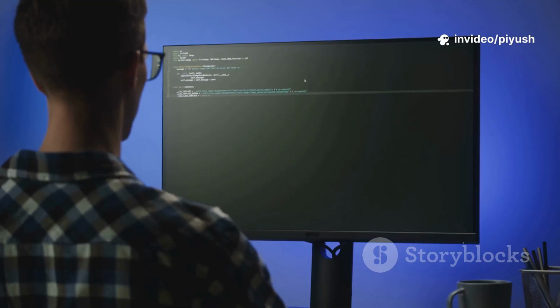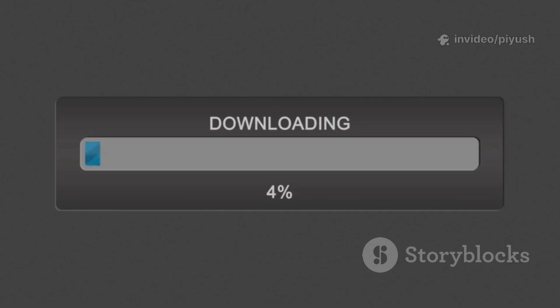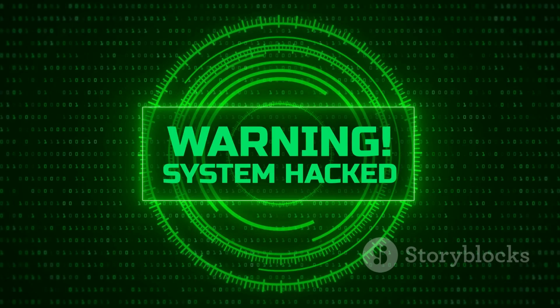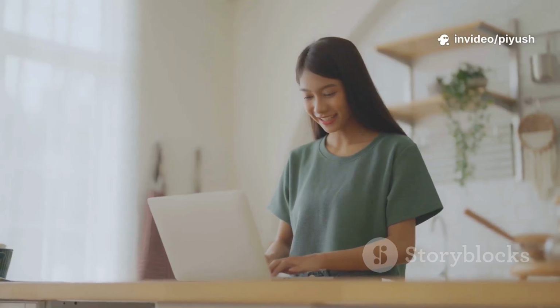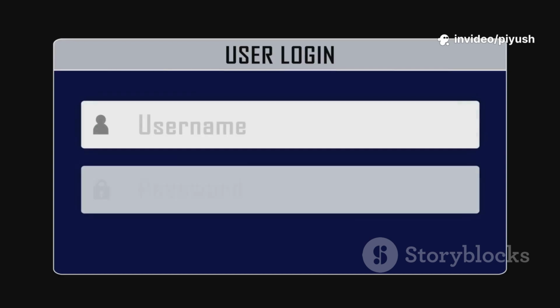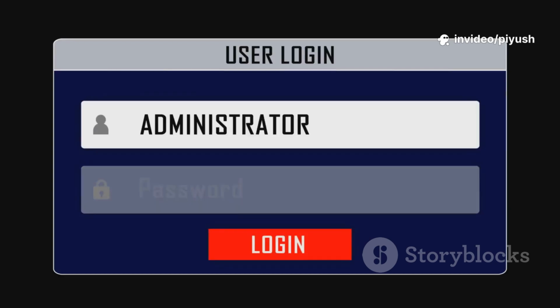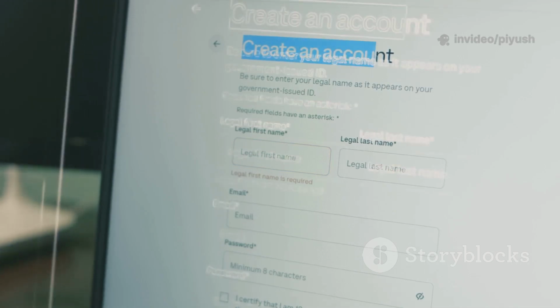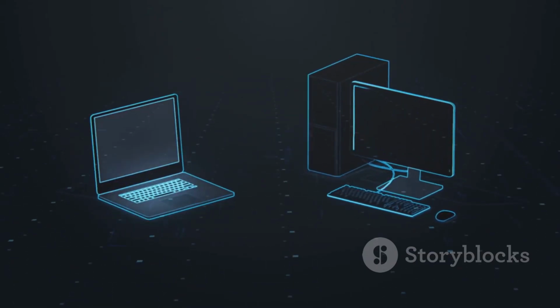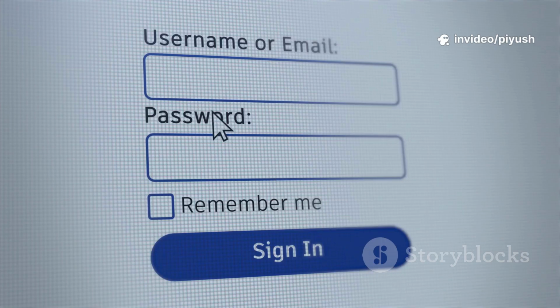Windows will then check for any available updates and may take a few minutes to download and install them. This is a crucial step for the stability and security of your new installation, so it is well worth the wait. The following series of screens will guide you through setting up your user account. Windows 11 strongly encourages you to sign in with a Microsoft account. Using a Microsoft account allows you to sync your settings, files from OneDrive, and preferences across multiple devices. If you have one, enter your email address and password to sign in.